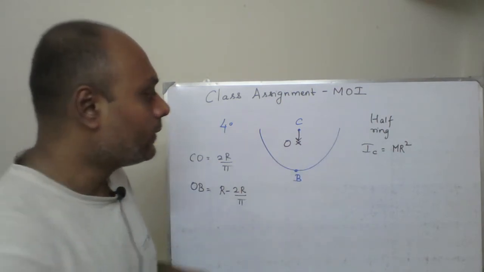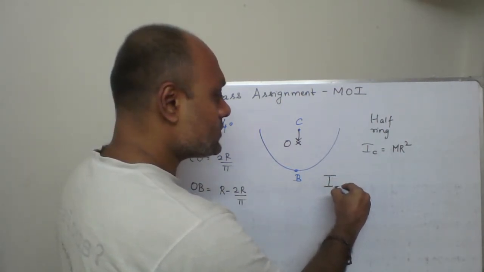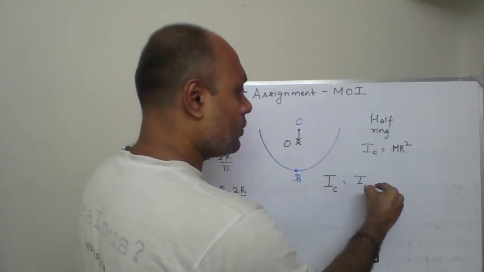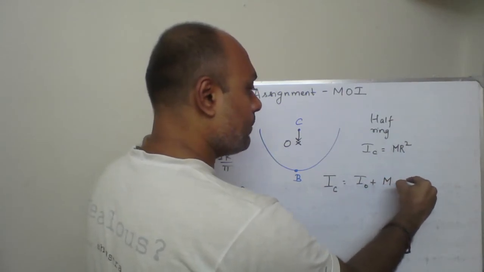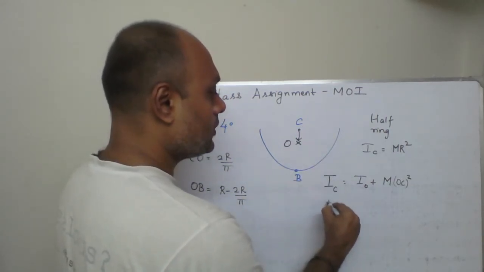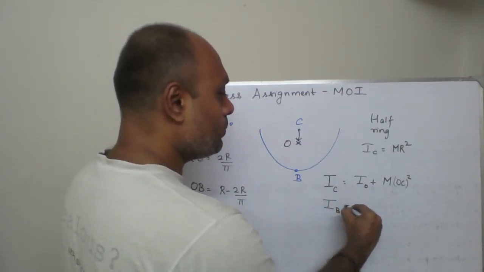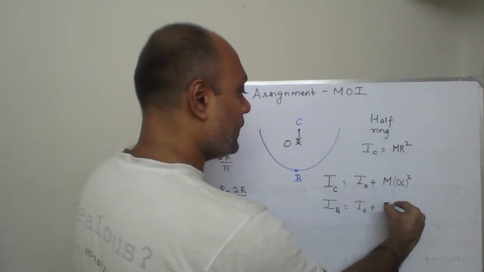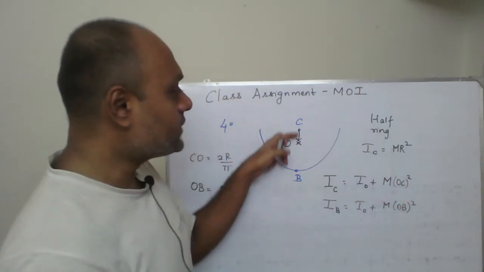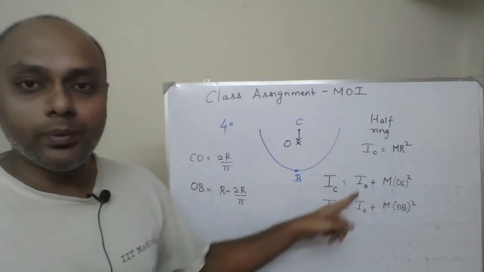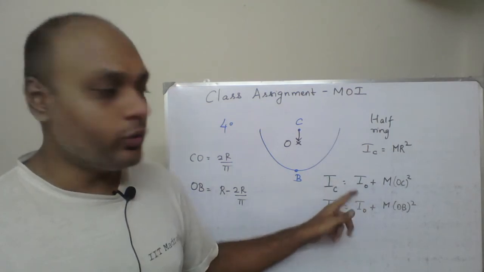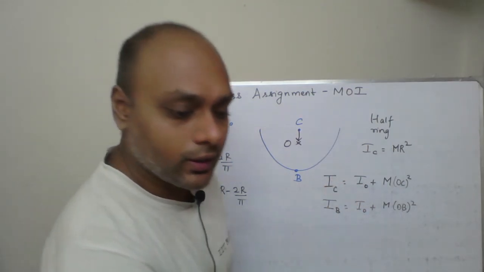I'll just write it and explain. The moment of inertia about the axis passing through C, using the parallel axis theorem, with O as the center of mass, will be equal to IO plus M into OC square. The moment of inertia about the axis passing through B will be equal to IO plus M into OB square. Now I have the OC value: OC is 2r by pi, and OB is r minus 2r by pi. IC value we already have. So if I subtract these two equations, IO and IO get cancelled out.